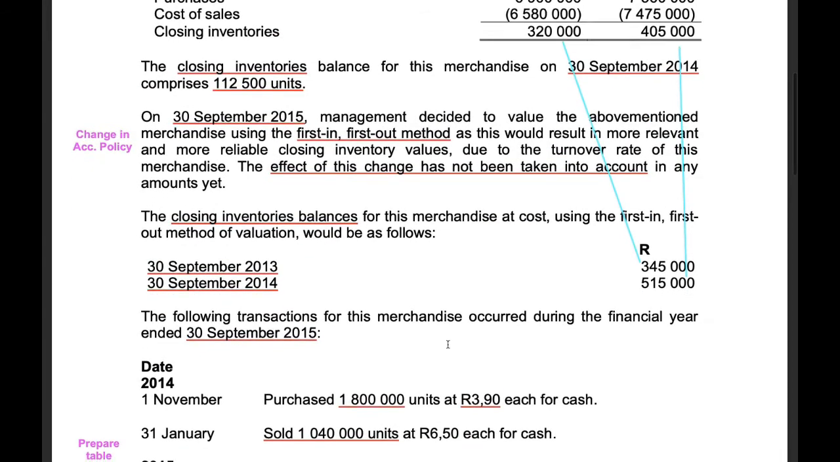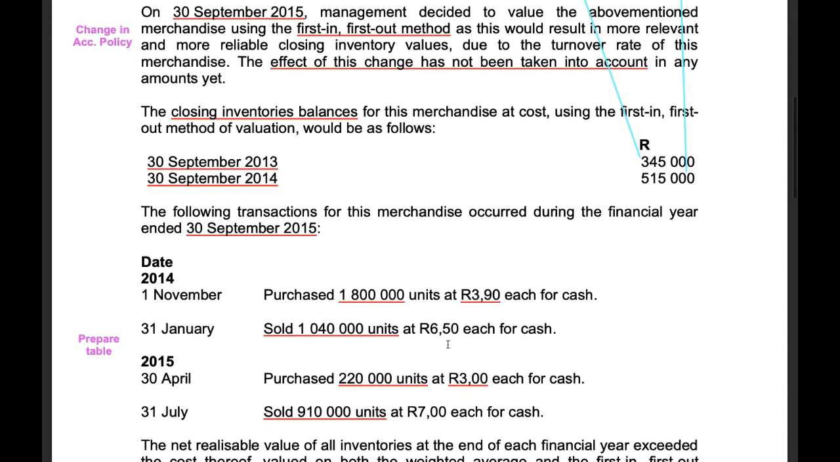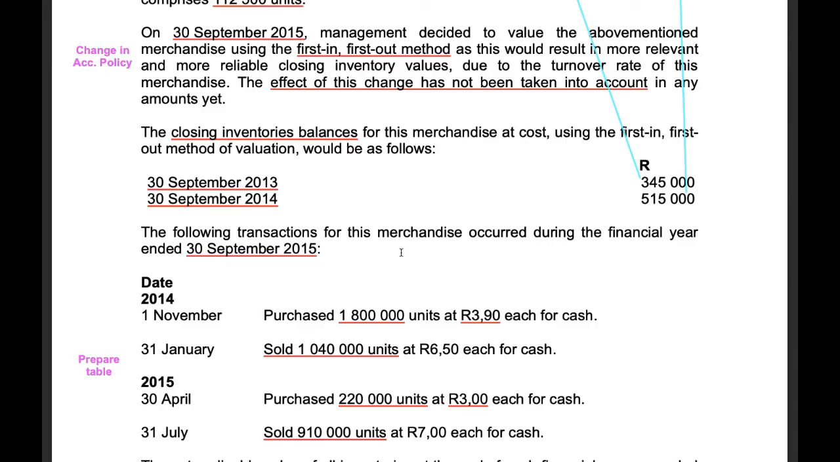The following transactions for this merchandise occurred during the financial year ended 30 September 2014. So on the 1st of November 2014, we purchased 1,800,000 units at R3.90 each for cash. On the 31st of January 2015, we sold 1,040,000 units at R6.50 each for cash. On the 30th of April 2015, we purchased 220,000 units at R3 each for cash. And on the 31st of July, we sold 910,000 units at R7 each for cash.